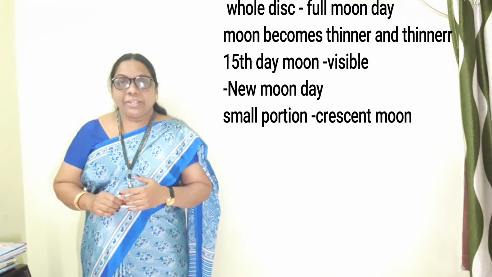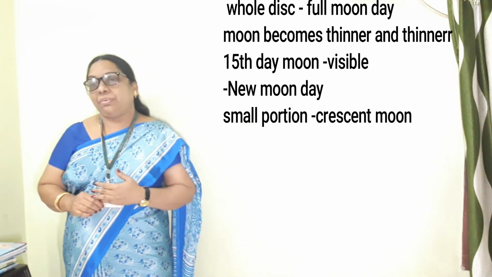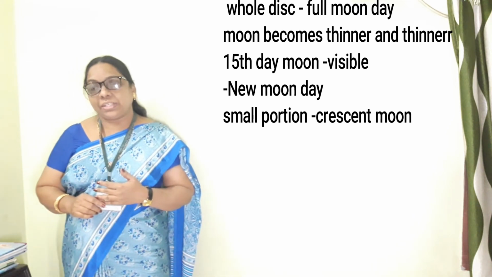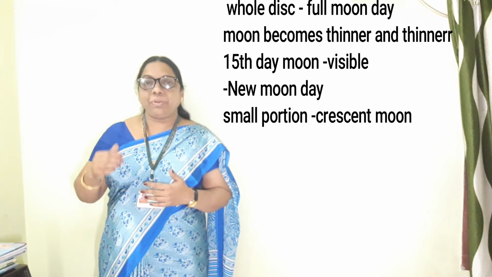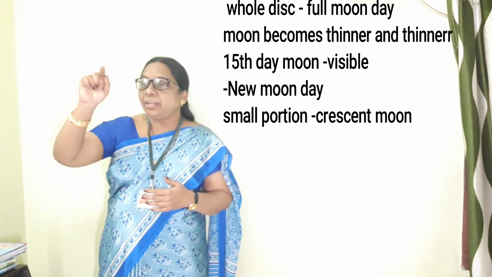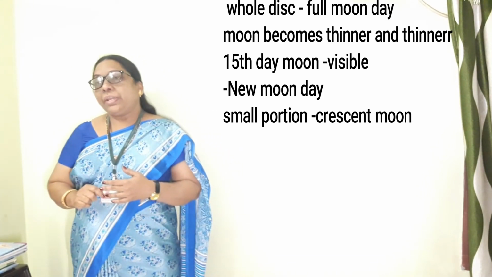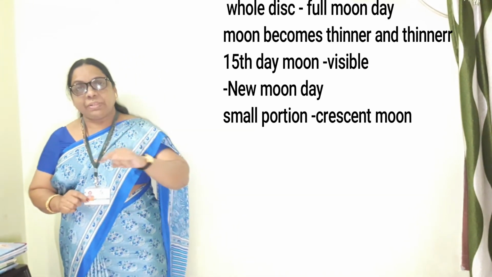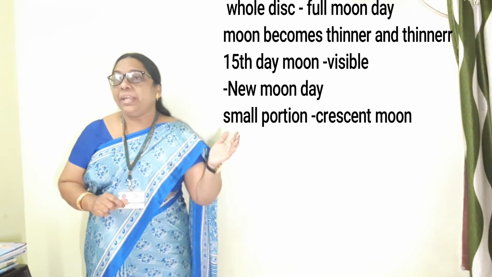Whenever the moon looks perfectly round, that we call a full moon day. After the full moon day, if you observe the sky, we can see only a thin line. When the whole disk appears, that's called a full moon day.